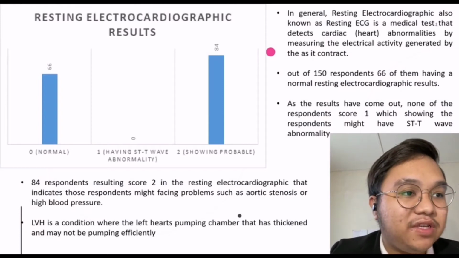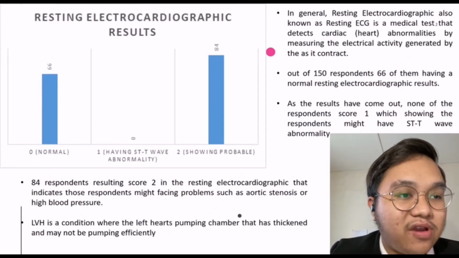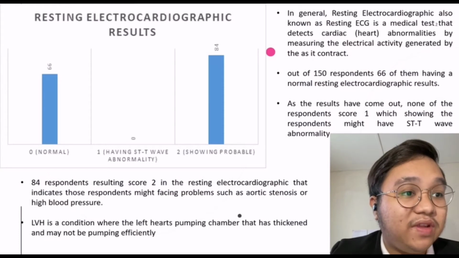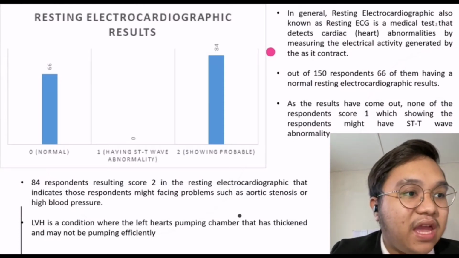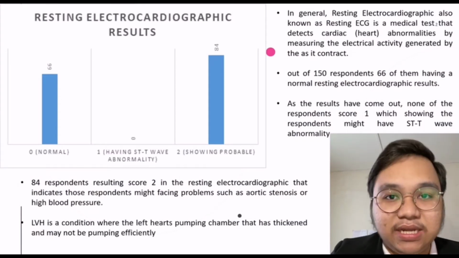84 respondents scored 2 in the resting electrocardiography, which indicates those respondents might be facing problems such as aortic stenosis or high blood pressure. LVH is a condition where the left heart pumping chamber has thickened and may not pump efficiently.